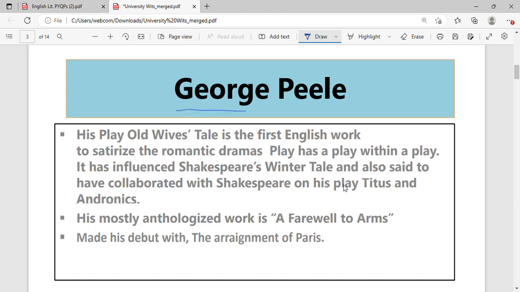Then we have George Peele, another one. He has written a play called The Old Wives' Tale, and it is the first English work where anyone has satirized the romantic drama. The play has a play within it.